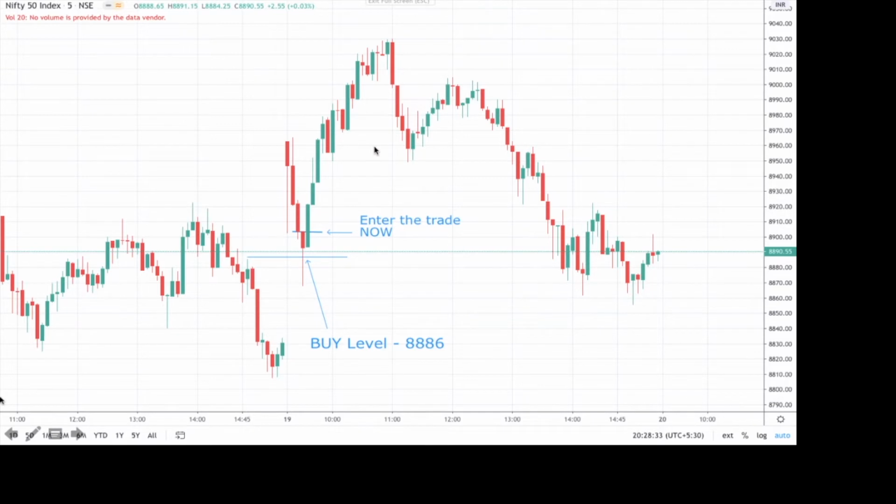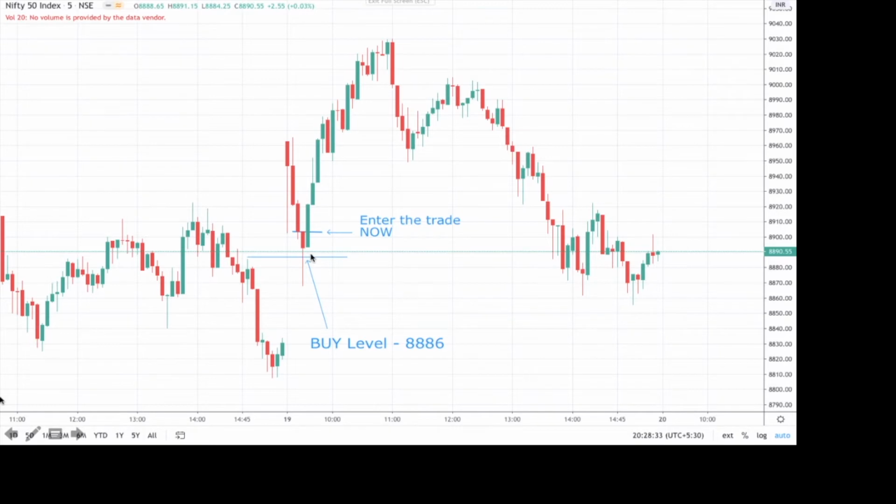Now if you see, this is the 5-minute chart of Nifty 50 of May 19. Nifty opened above 8960 and then started coming down. For the next 4 candles it has gone below somewhere near 8870 and then it started coming higher and then it triggered our buy level.